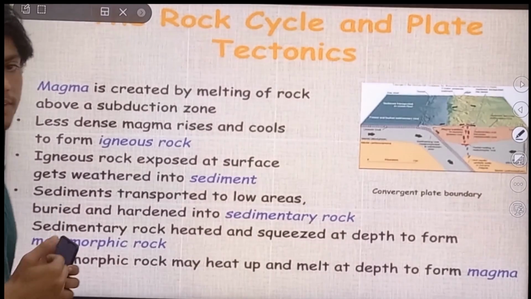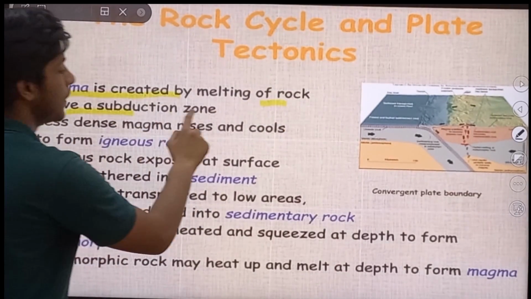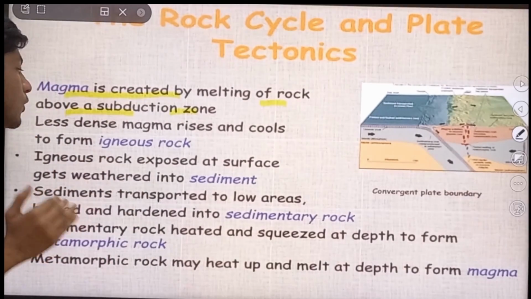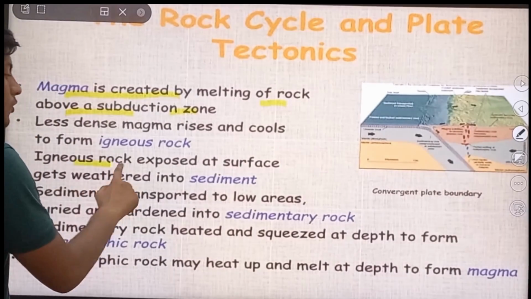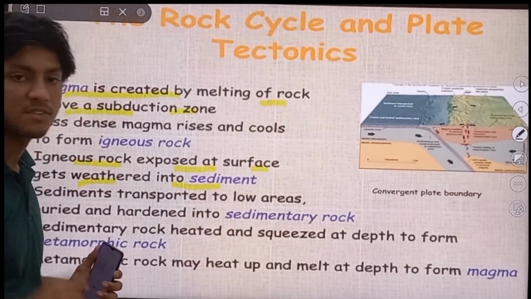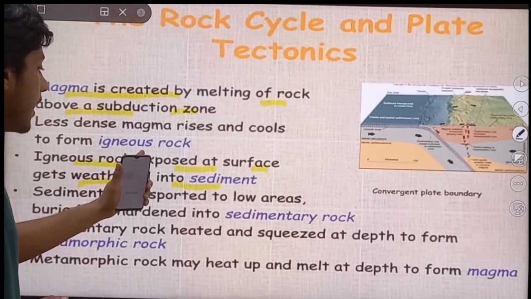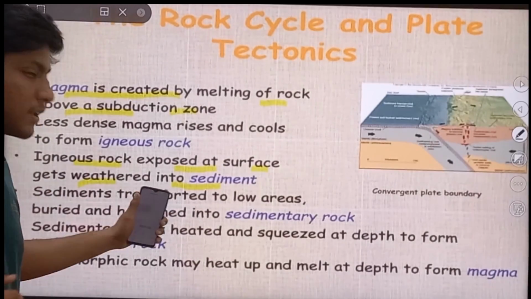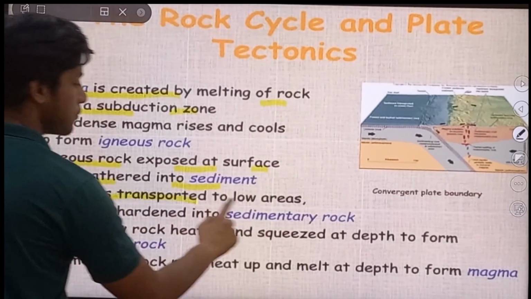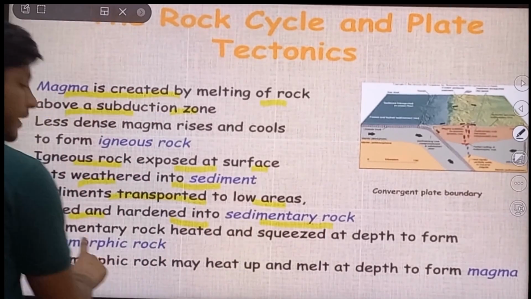Now we will discuss magma. Magma is created by melting of rocks above a subduction zone. Less dense magma rises and cools to form igneous rocks. Igneous rocks are exposed at the surface and get weathered into sediment. So this is how an igneous rock is formed. The rocks are exposed at the surface, get weathered and form sediments. Sediments are transported to low areas, buried and hardened into sedimentary rocks.